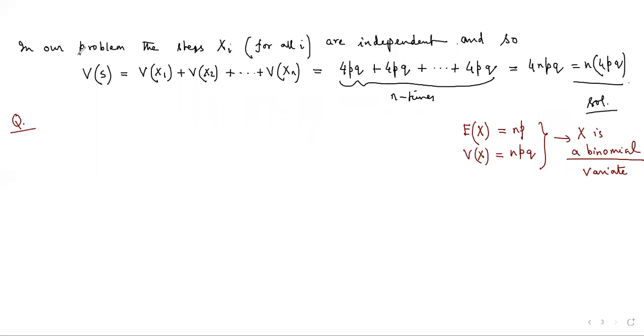Try to do the problem using the binomial distribution formula, and try to see whether the same result comes out or not. So first of all, let me say that homework: try to solve the above problem considering xi to be a binomial variate.